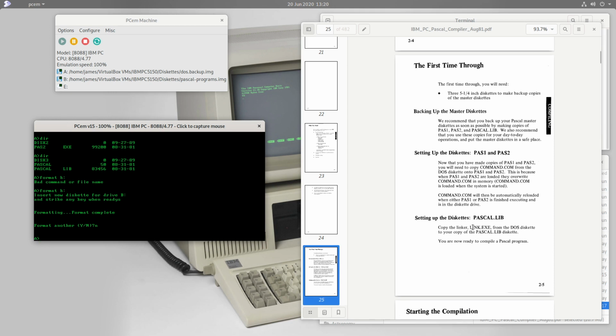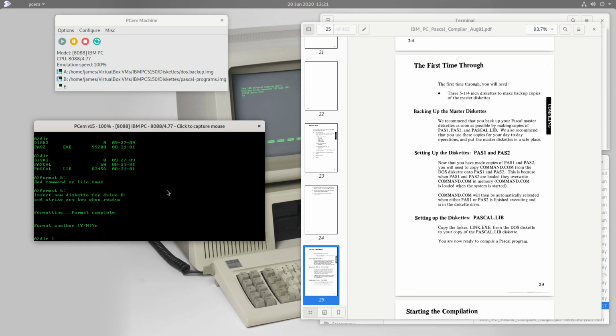Additionally, for the linker diskette, it suggests that we copy the link.exe file from the DOS diskette. And that is something different. If you look back at the episode on the basic compiler, the linker was actually supplied with the compiler. In the case of this Pascal compiler, we're expected to use the link.exe from the DOS diskette. So let's quickly have a look. The DOS diskette is already in there.